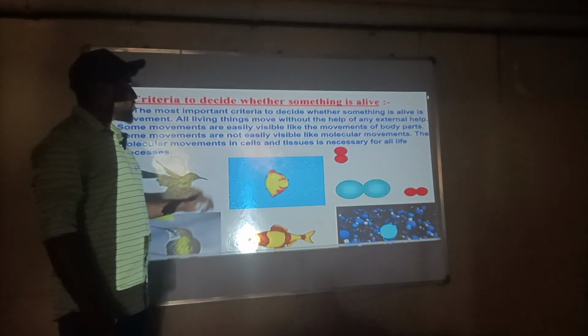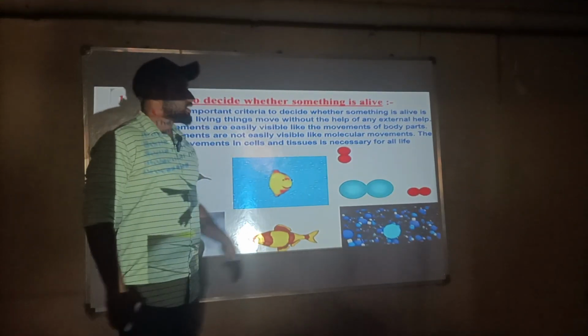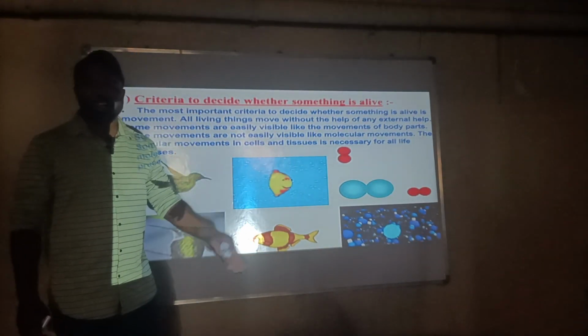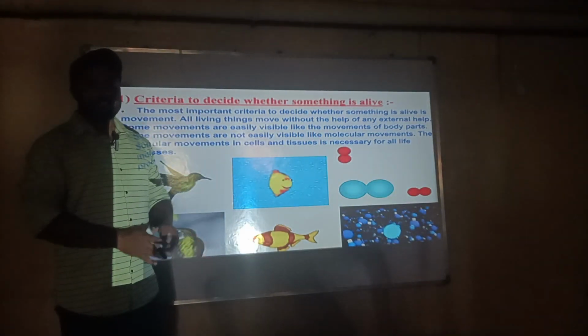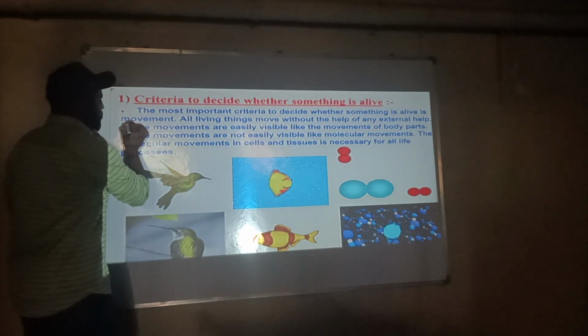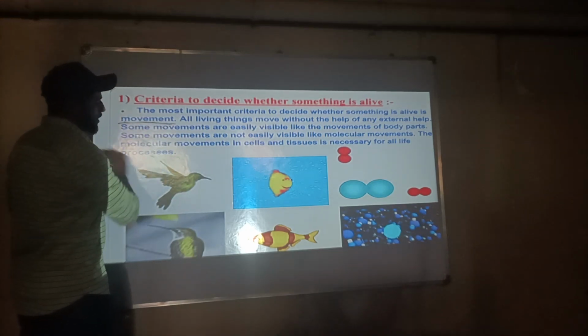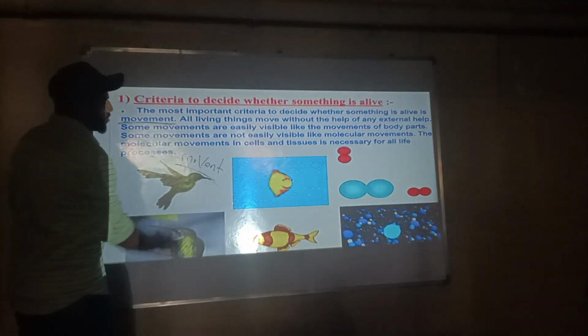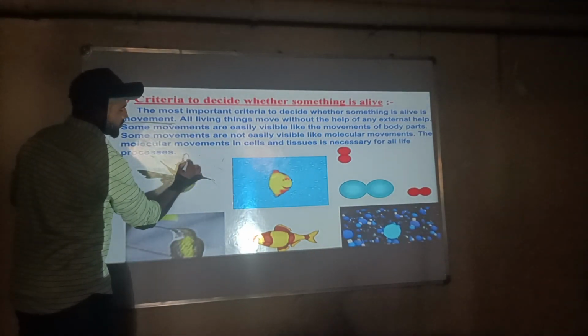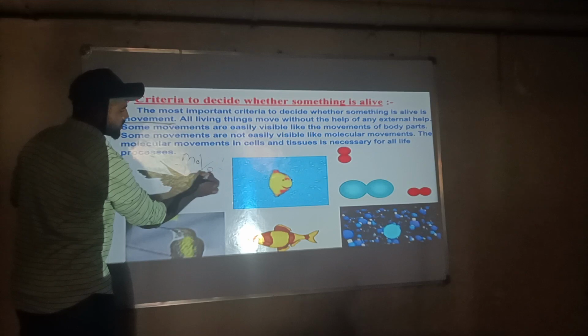The first thing is, what is the criteria to decide whether something is alive? So what is the criteria to decide something is alive? The first criteria is called movement.